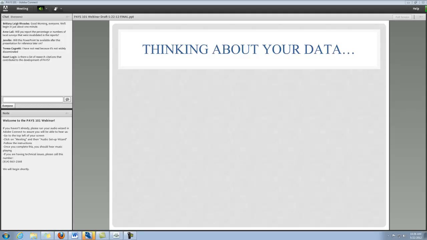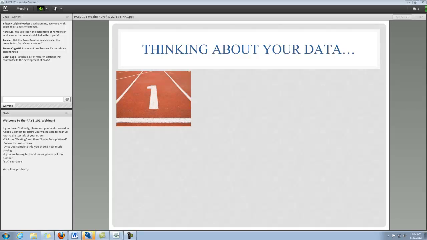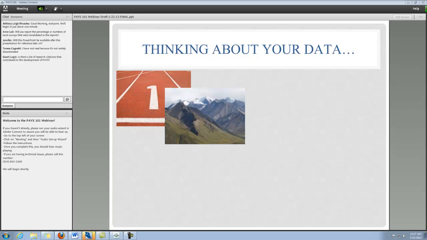Great. So thinking about your data, we're going to talk through 5 steps for thinking through your local PAYS report. The first one is something that Brittany's already covered, I think, fairly well, which is the results summary in Section 1. The next thing we'll talk about is discovering highs and lows in your data, looking at trends in your risk and protective factors.